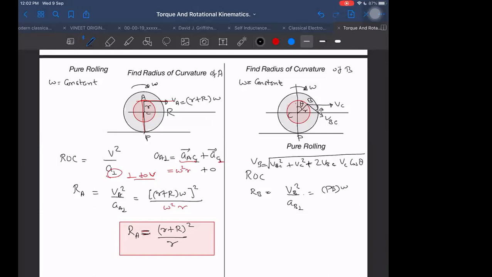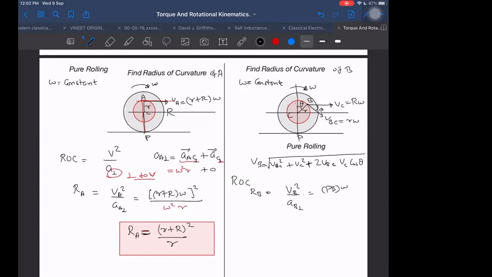Is it okay? Yes, sir. So this is one way of writing. And what is VBC here? VBC will be small r into omega. What is VC here? VC will be capital R into omega.